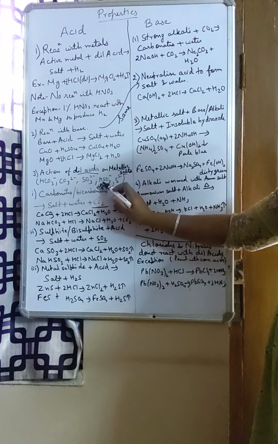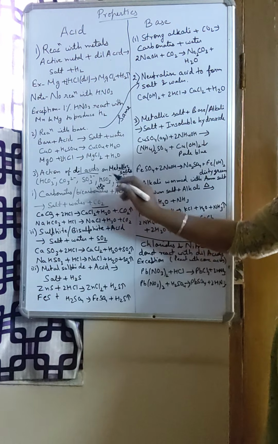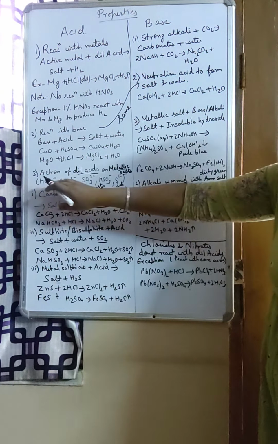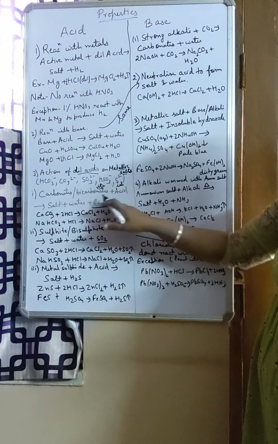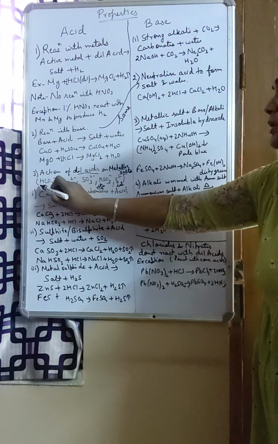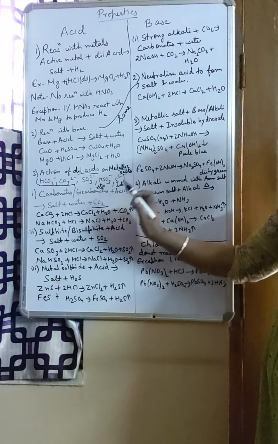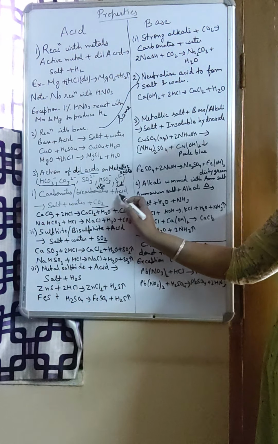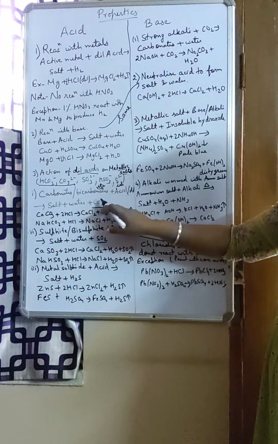Sulfite, bisulfite, sulfide, iodide. Okay. So dilute acid reacts with these metallic salts to give some product. So let's talk about carbonates and bicarbonates first of all. Carbonates and bicarbonates, when they react with dilute acid, will give salt, water and carbon dioxide.